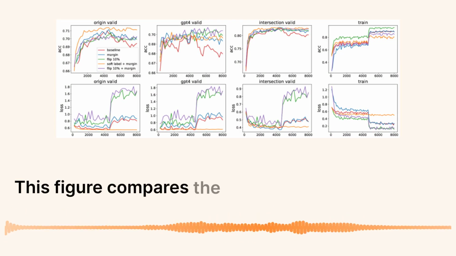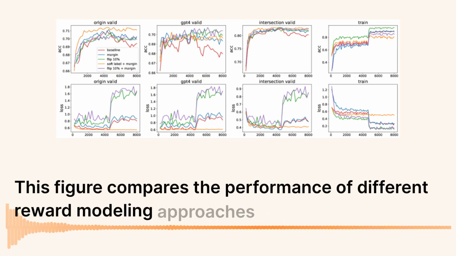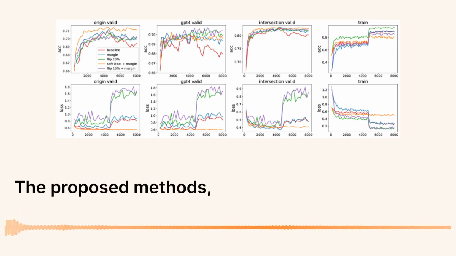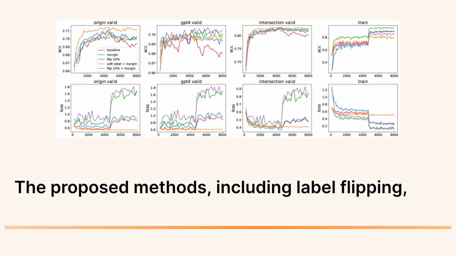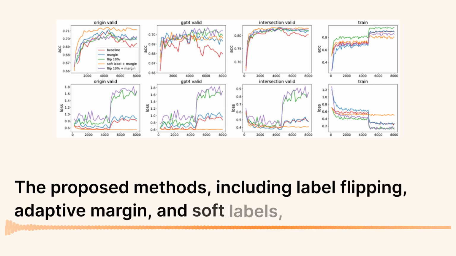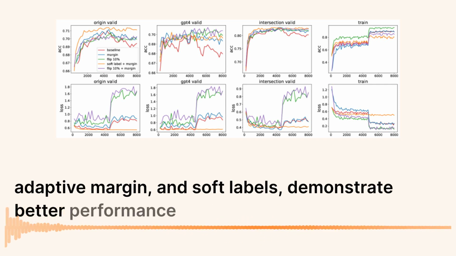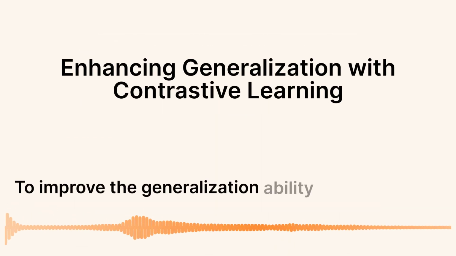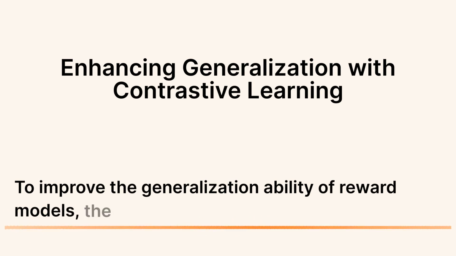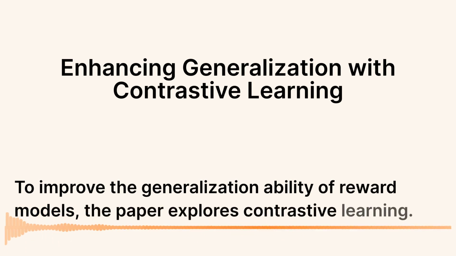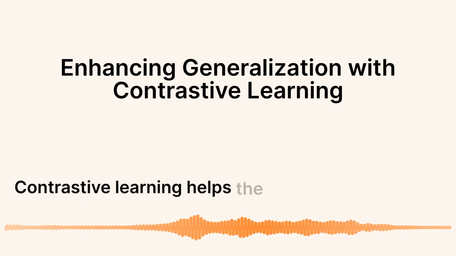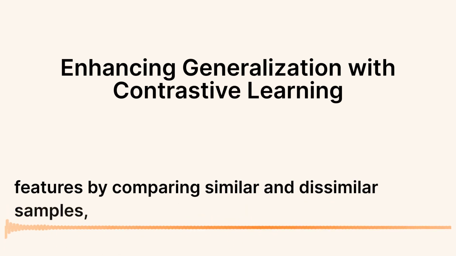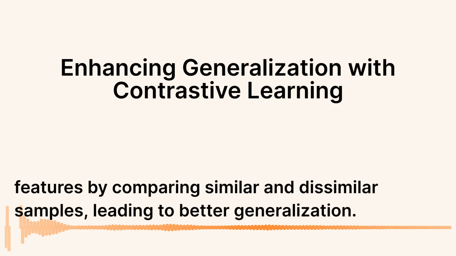This figure compares the performance of different reward modeling approaches on 3 validation sets. The proposed methods, including label flipping, adaptive margin, and soft labels, demonstrate better performance and mitigate overfitting. To improve the generalization ability of reward models, the paper explores contrastive learning. Contrastive learning helps the model learn unique features by comparing similar and dissimilar samples, leading to better generalization.